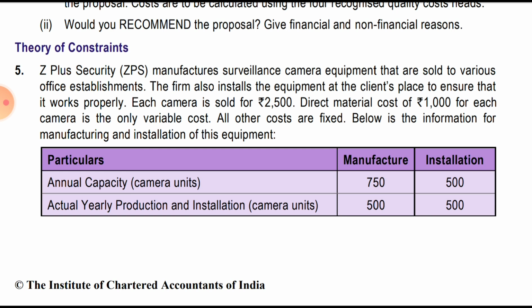Below is the information on the manufacturing and installation of the equipment. The annual capacity for manufacturing is 750 cameras, but it can install only 500. So even with a 750 production capacity, it can install only 500, so there is no need to produce the further 250 units, because it cannot install them. Yearly production and installation are 500 and 500.